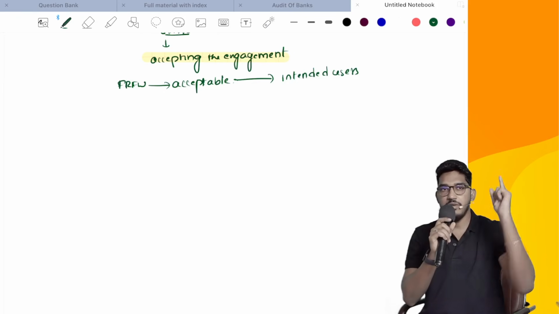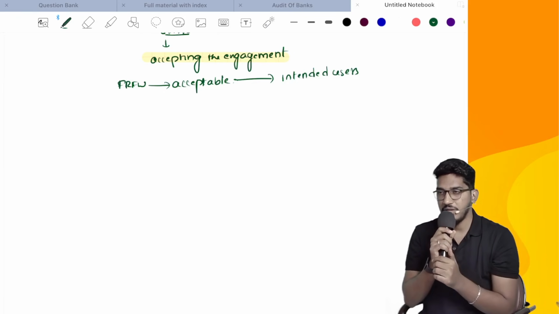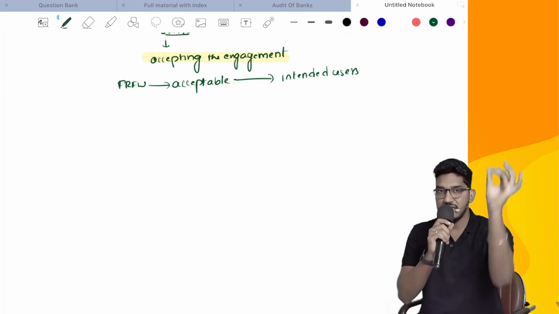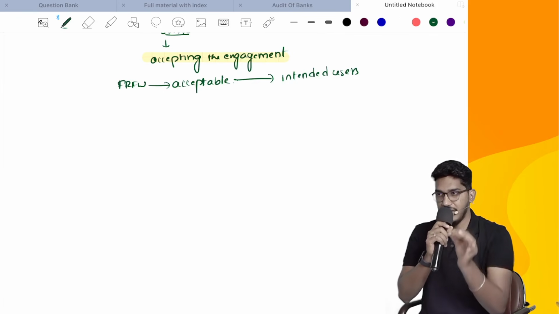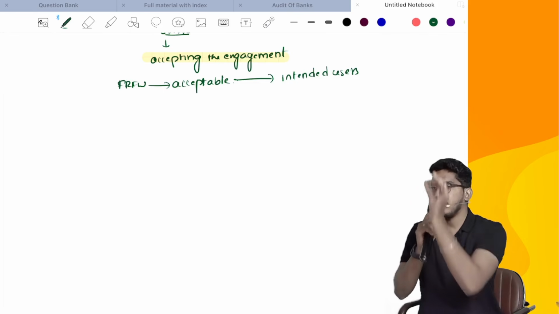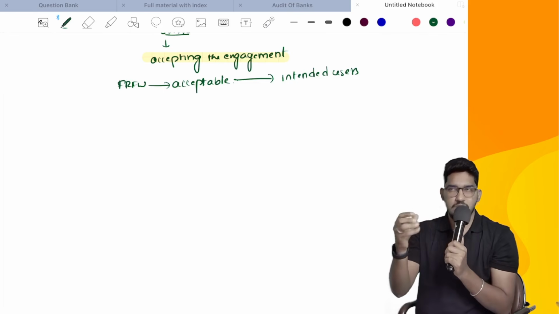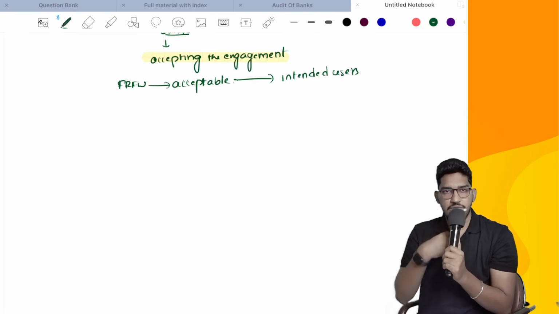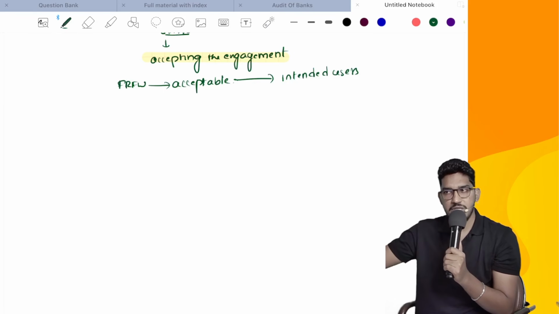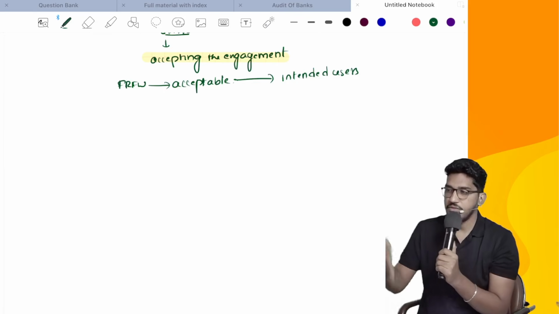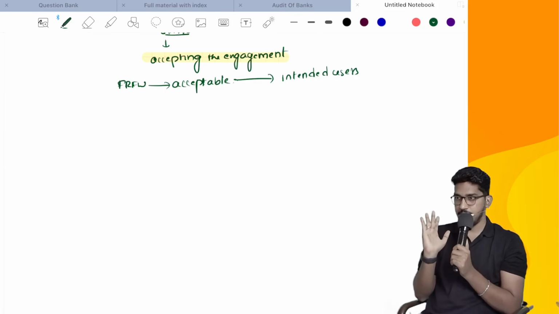So tell me, what is the number one consideration we need to consider before accepting the engagement? Whether the financial reporting framework is acceptable, and the auditor should take this decision keeping in mind the requirements of the intended users. The conclusion here is, if by following that framework the information requirements of the intended users are met, then that framework is acceptable. If not, it is not acceptable.